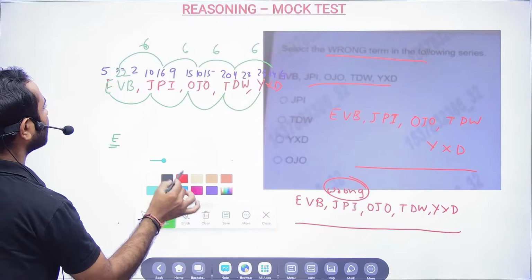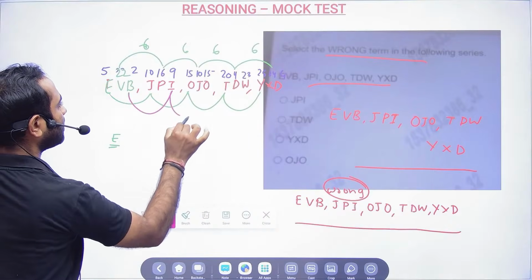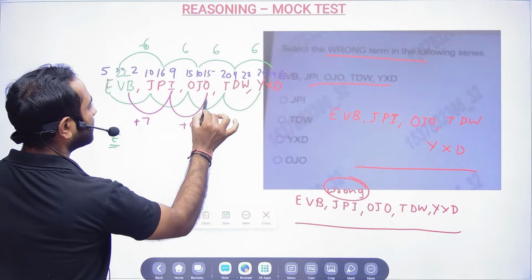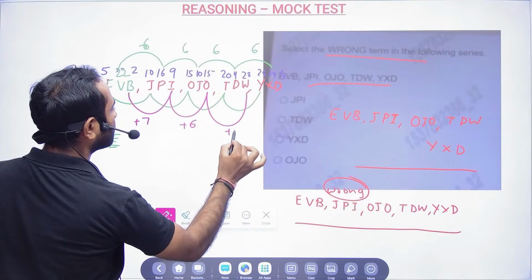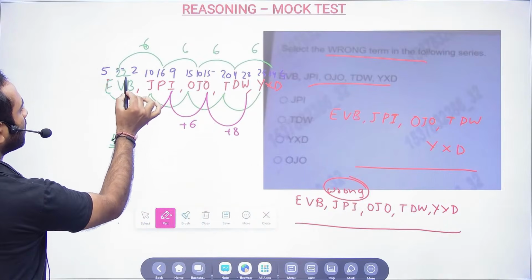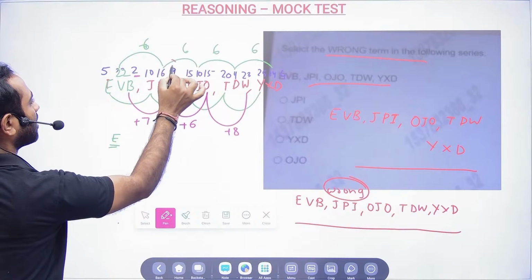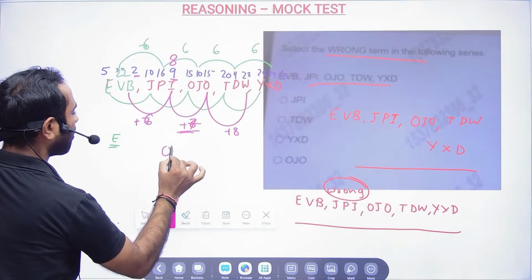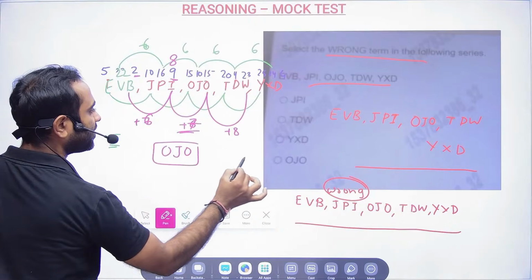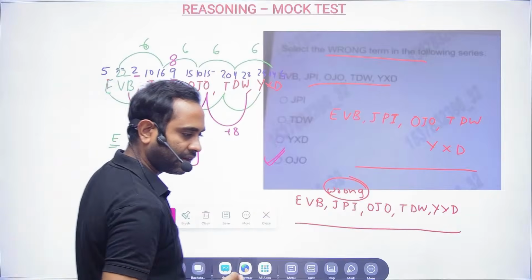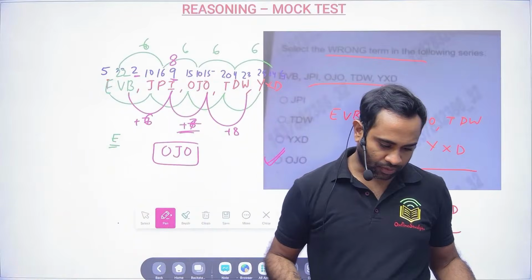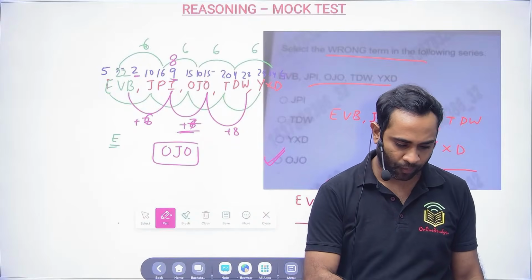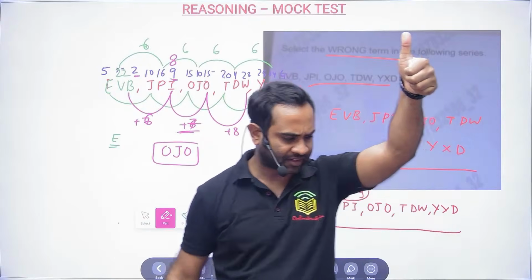Now the next one we will try. 2, 7, 9, 9. Okay, 2 plus 7 is 9 and 9 plus 6, and then 15 plus 8. So here only there is some problem. Instead of 9 here, it should have been 8. So plus 6, plus 7 and plus 8. So the problem is OJO. Option D will be the correct answer. So the answer is nothing but OJO. That's all done. Is it clear for everyone?